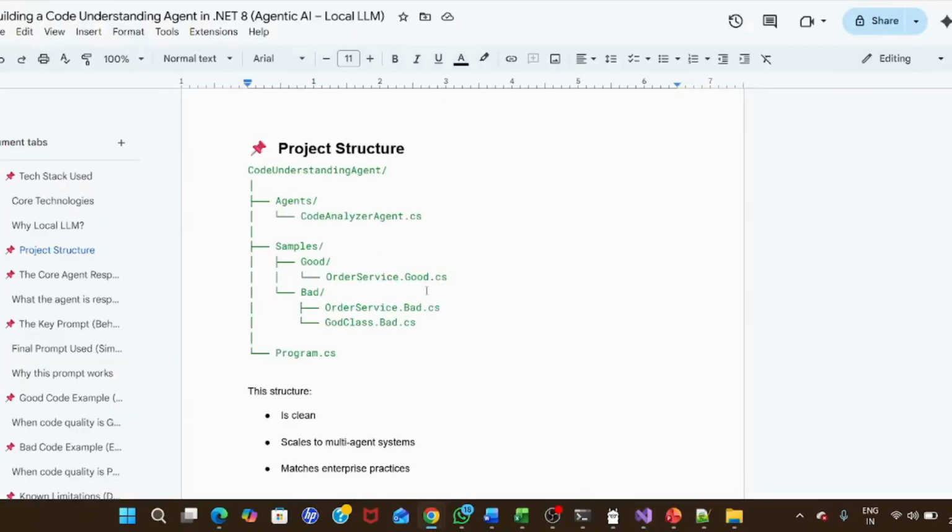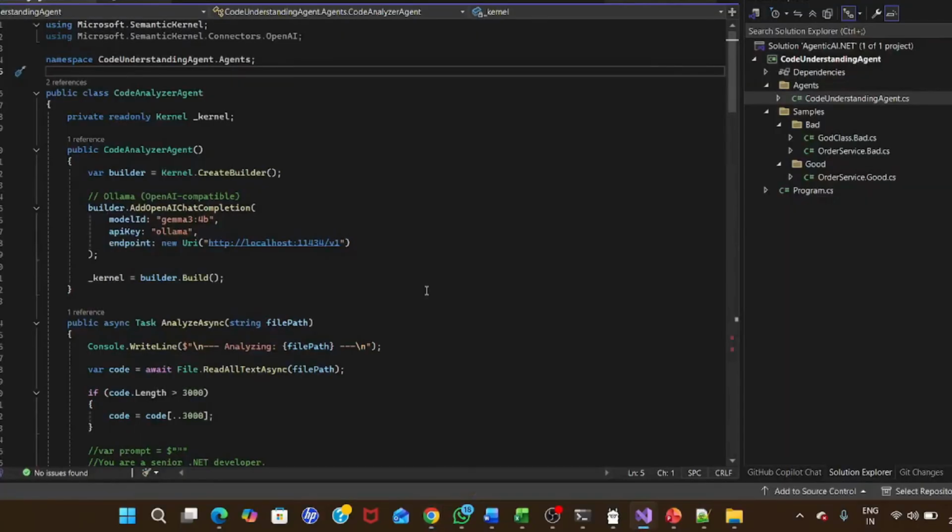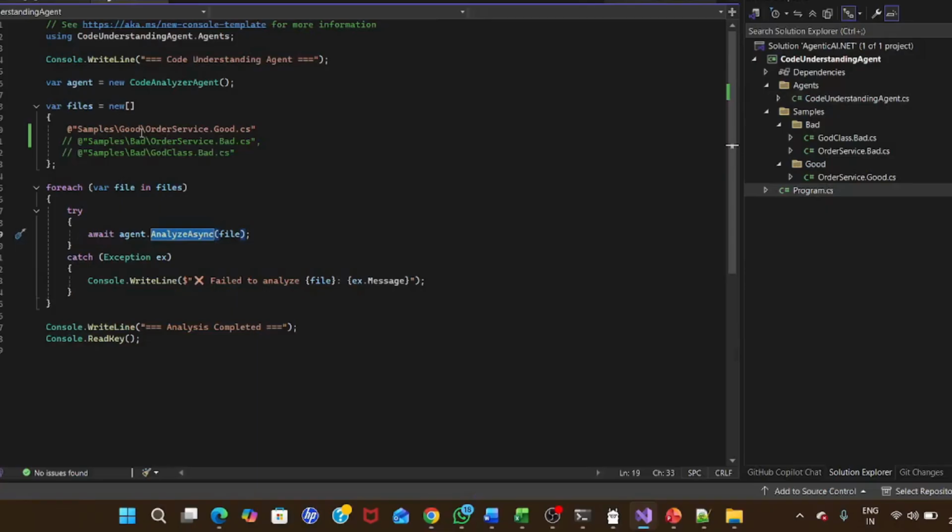This is the project structure that we are seeing right now. We have sample, good code, bad code, Program.cs is the entry point, and the code analysis agent is actually a decision maker using the LLM. In the Program.cs file, let's say we want to run the order service, the good file, and see how it is working.